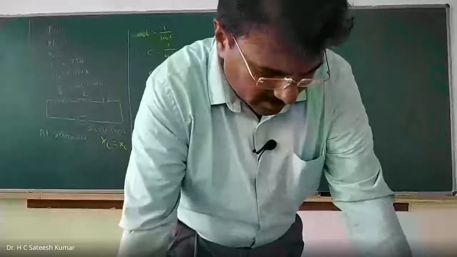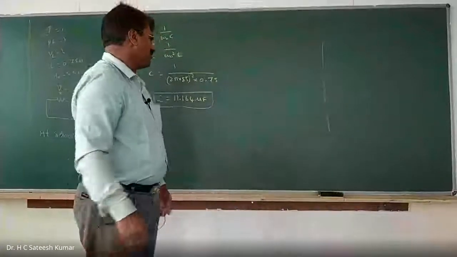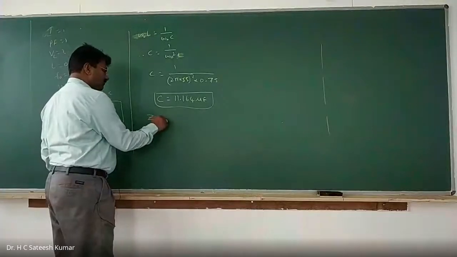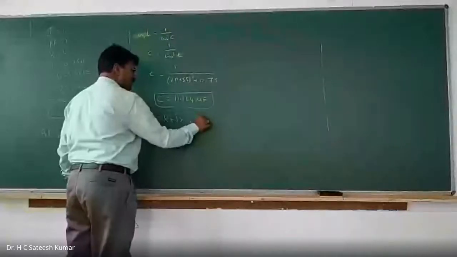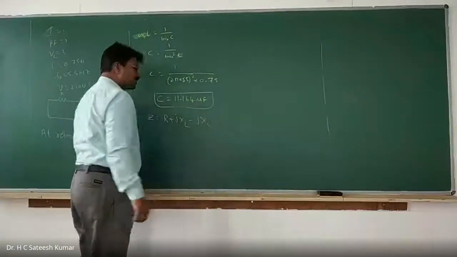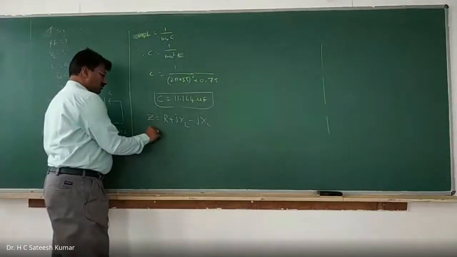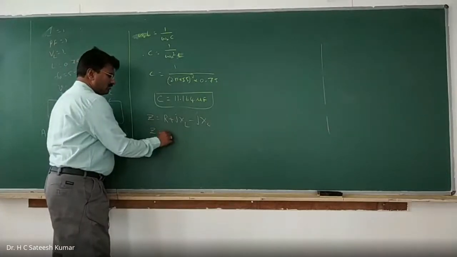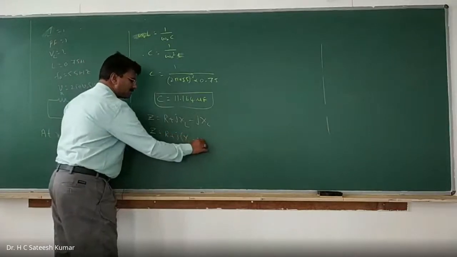Next, he said to find the power factor. Power factor is the angle. So how will you calculate the angle? We know the impedance Z is equal to R plus jXL minus jXC. You calculate the impedance, you will get the angle. So Z is equal to R plus j into XL minus XC.